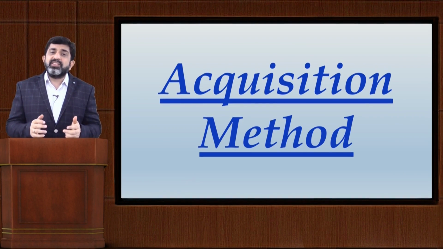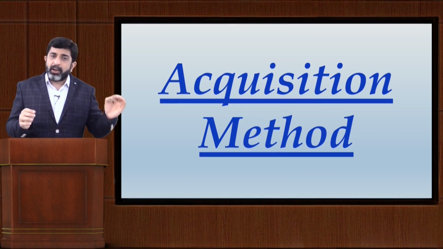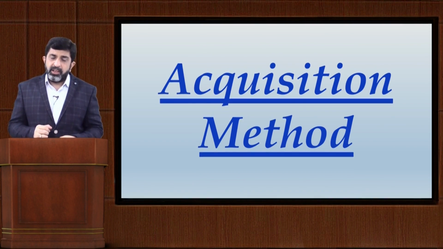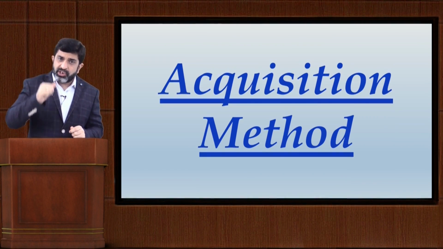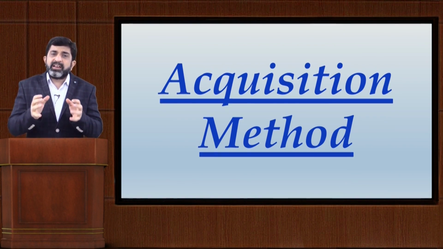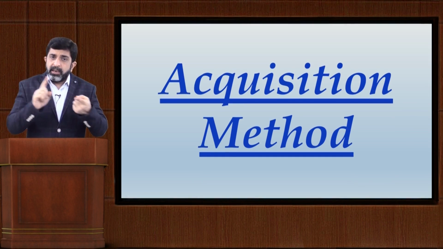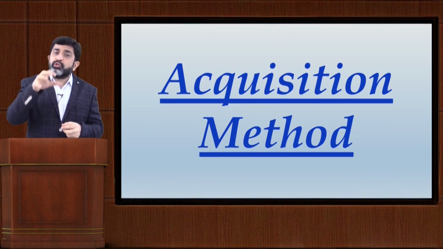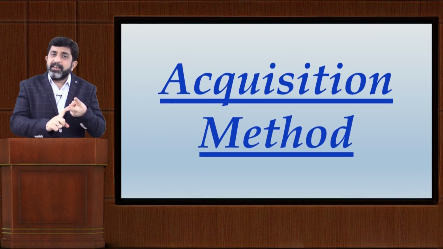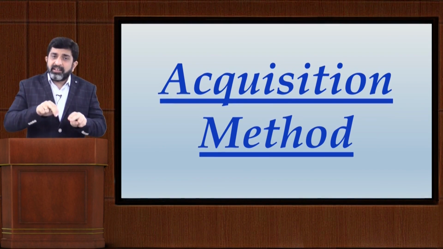Second step is the identification of acquisition date. Third step is about recognition and measurement at the acquisition date. So to be more specific, recognition and measurement of what? Number 1, the assets that you have acquired or assets on which you have established control. Second, the liabilities that you have assumed.